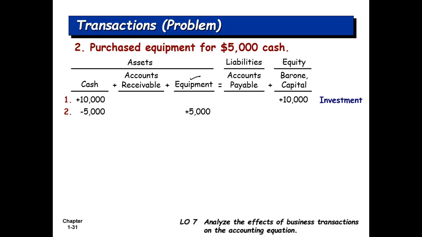The second effect is, since we have purchased this equipment on cash, that means we paid cash for this and the cash of the business will reduce, so you have a negative amount here, negative 5,000 in cash. Okay, there is another way which you can use to write this 5,000, that is in parentheses. So in accounting, negative amounts usually appear in parentheses. If you see those parentheses in a book, that means this is cash outflow. This is the money going out of the business.